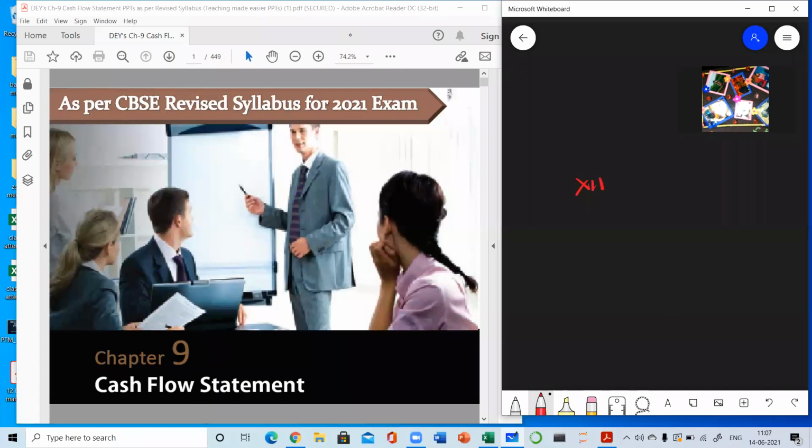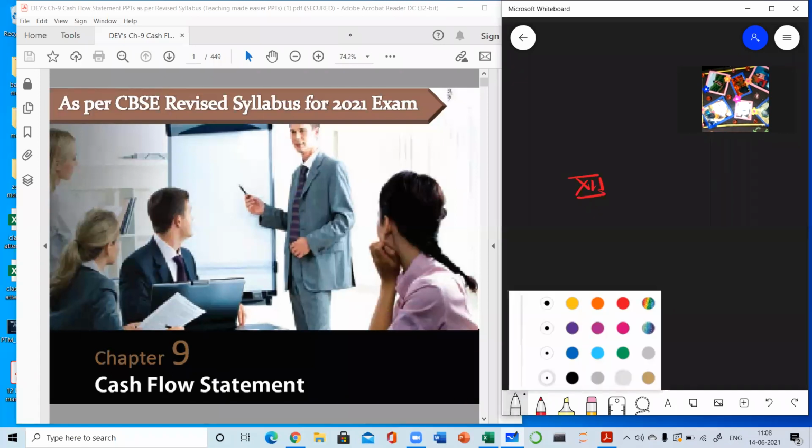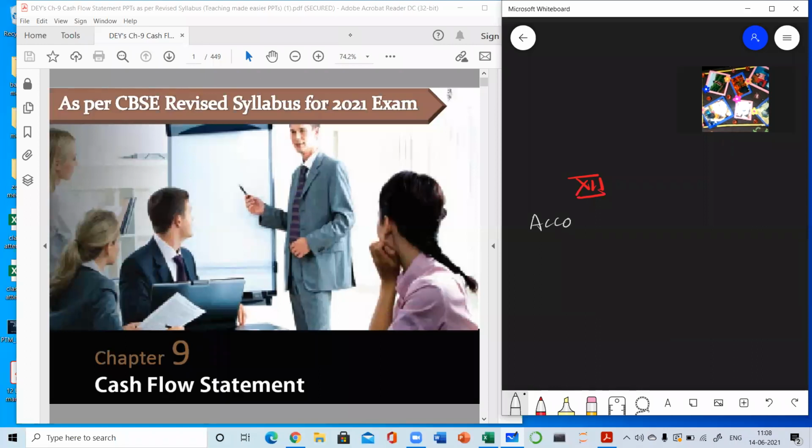12th class, Accountancy, Chapter 5, Book 3.